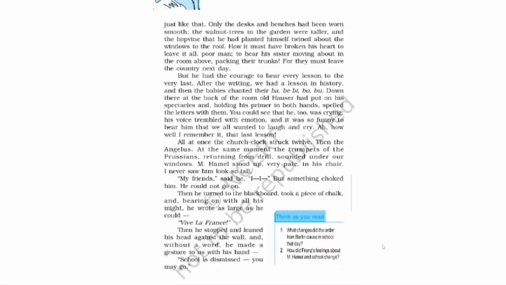The desks and benches had been worn smooth, the walnut trees in the garden were taller, and the hopvine that he had planted himself twined about the windows to the roof. It means the difference between the first day when he entered his career as a teacher in France and the present day after a service of 40 years. Franz, our narrator, the little boy, is expressing the difference right now.